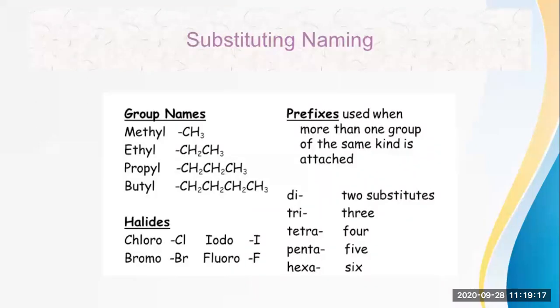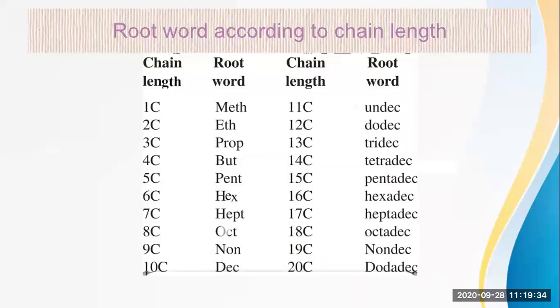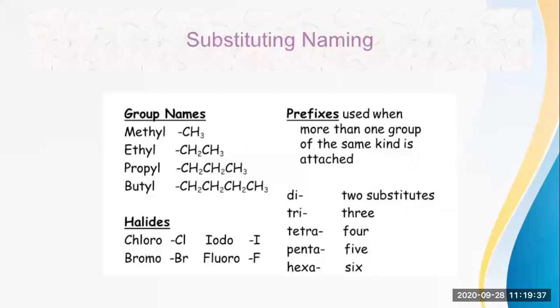Then comes the substituent names. Now suppose one group is there and some substituents are attached. Okay, so group names: if a CH3 group is there, then you have to name it as a methyl group as one carbon is there. You can go with this root word also. If one carbon, then meth. Likewise, if two carbons are there, CH2, CH3, then an ethyl group is present. Then three carbons, CH2, CH2, CH3, then a propyl group is there. If four carbons, CH2, CH2, CH2, CH3, then it is a butyl group.